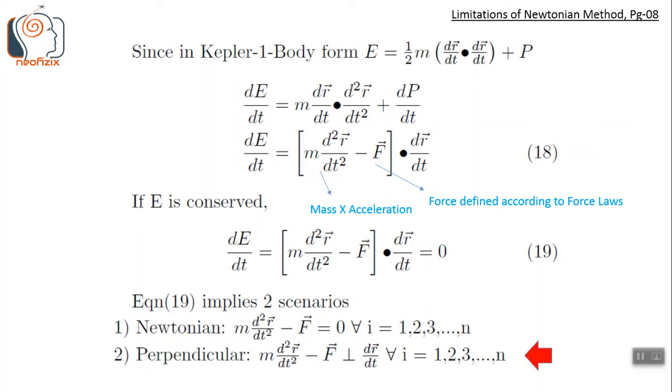However, in case of motion along inclined planes or brachistochrones, the Newtonian equation is not valid, yet the dot product remains 0 and energy is conserved. Because the non-zero residual Newtonian force balance term in the square bracket remains perpendicular to the velocity vector at all times.